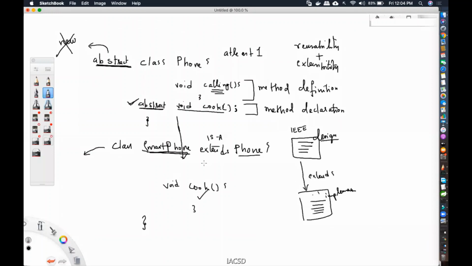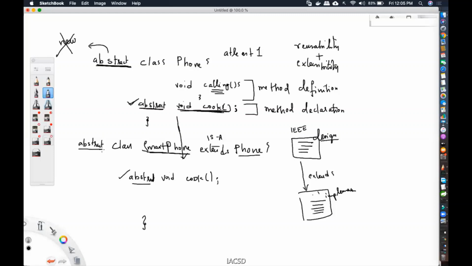There is no problem. But what if you do not know? What if you also don't know how to cook? Why did you extend then? You extended so that you can get the calling functionality, but you still don't know how to do the cook implementation. So what will happen? You have to write the signature here, cook. I also don't know, so I will declare the method. And a method that is only declared and not defined will be what? An abstract method. And a class that has at least one abstract method, in this case there is one, right? So such a class will become what?